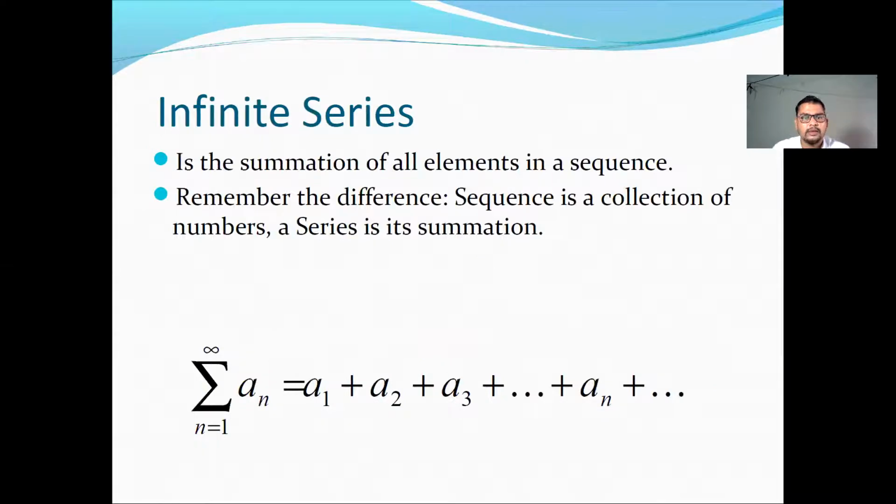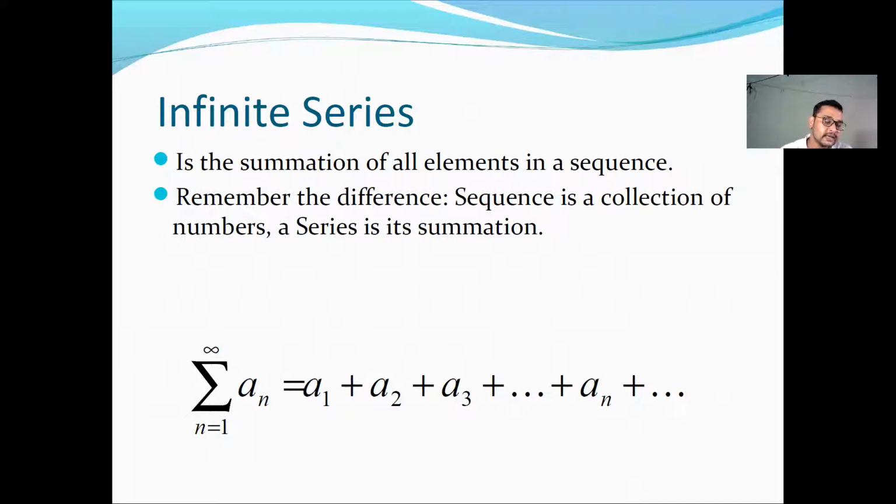Now we will see what is meant by an infinite series. A series is the summation of all the elements in the sequence. Remember the difference. A sequence is a collection of numbers which we put in some manner. It is called a sequence.